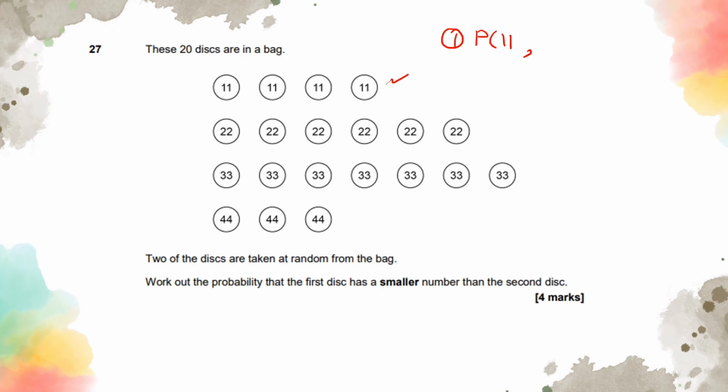The next option could be 22 or 33 or 44, because you're picking one and then you're picking another. You're only picking 2 of them, okay? So this means that probability of picking 11 is going to be 1, 2, 3, 4 out of 20.